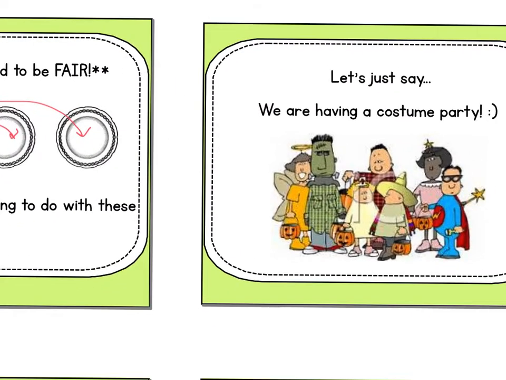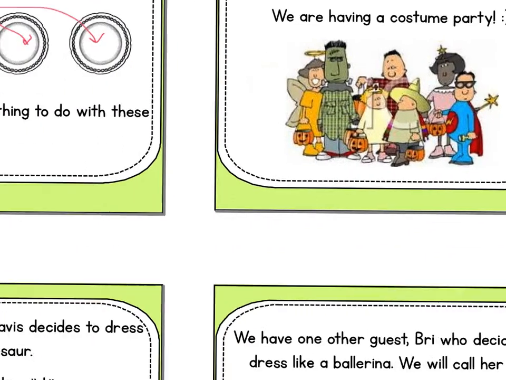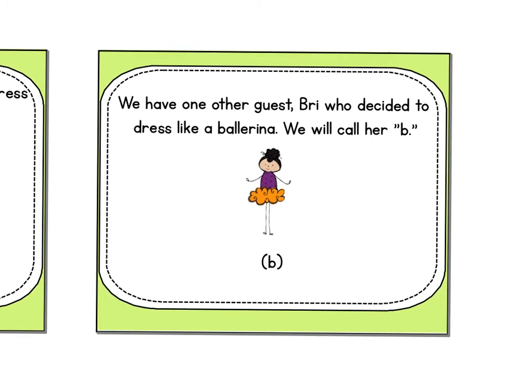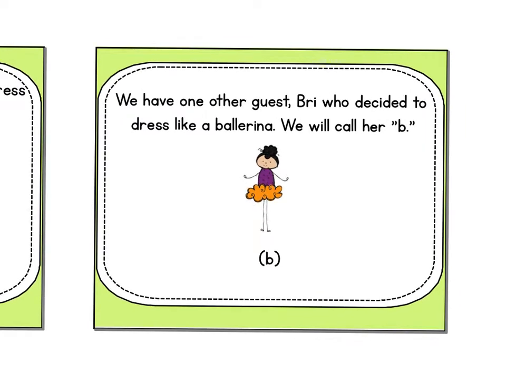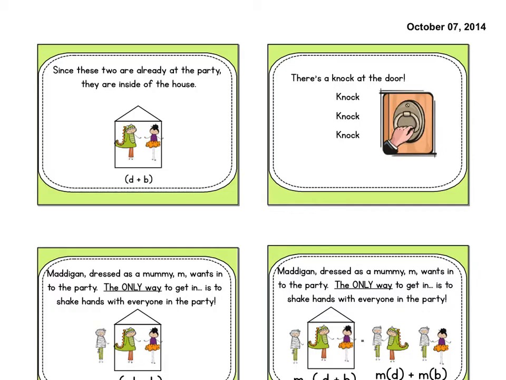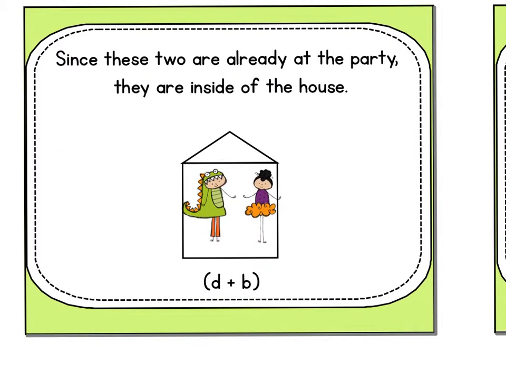Okay, so let's just say we are having a costume party. At the costume party, Davis decides to dress like a dinosaur, so we're going to call Davis D. We have one other guest named Bree who decided to dress like a ballerina, so we are going to call Bree B. Since the 2 are already at the party, they are inside of the house.